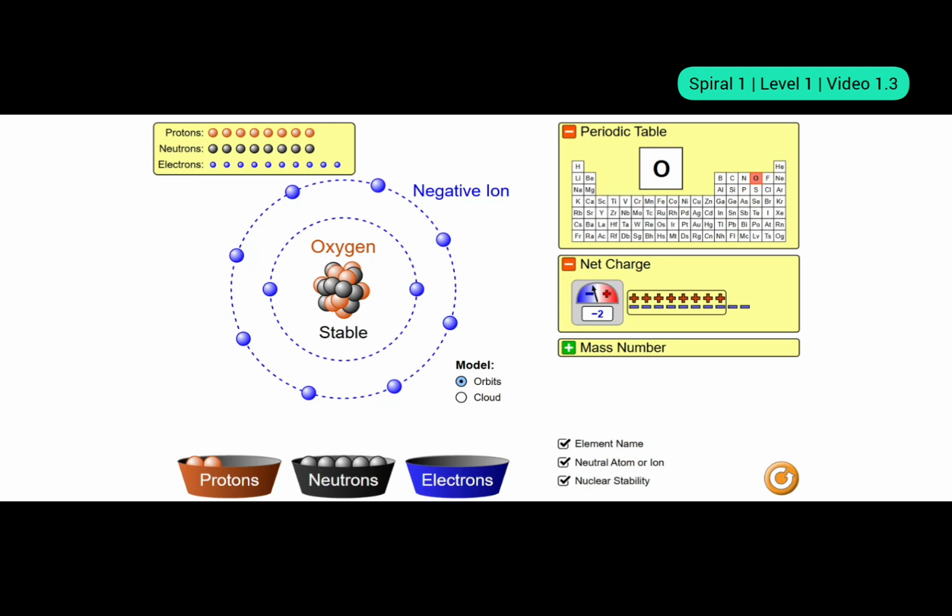Cations are the ones which give away electrons, the givers. You saw it in the case of hydrogen: when 1 electron was given away, it became a positive ion, a cation, H plus. Whereas in the case of oxygen, it is the thief. It stole 2 electrons from somewhere and got 2 extra electrons. Depending upon the case, the number of electrons can vary, but the concept is stealing electrons and keeping them with itself. And it became a negative ion, and in this case it became O2 minus. Okay, fine. Now let's go back to our book.